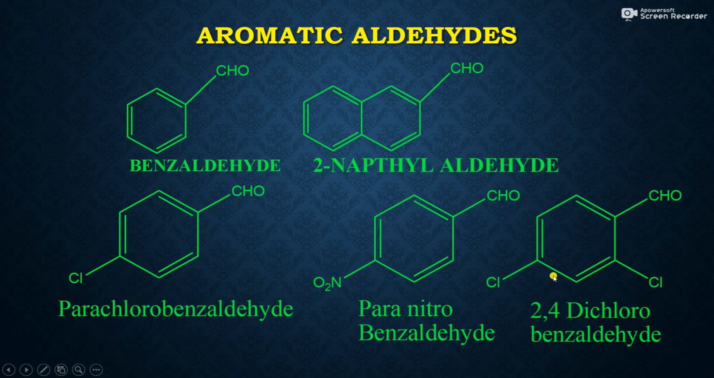So friends, this is one more compound having more substituents. So this is a basic compound benzaldehyde, and this second carbon and fourth carbon having two chlorine atoms. Therefore, the name of this compound is 2,4-dichlorobenzaldehyde.